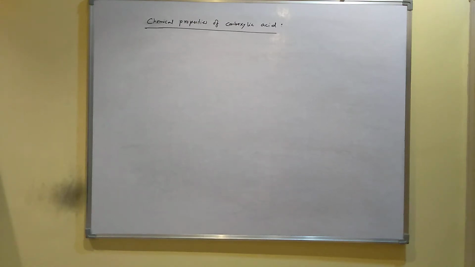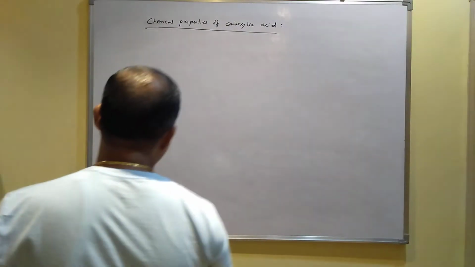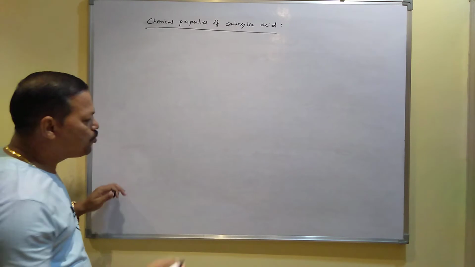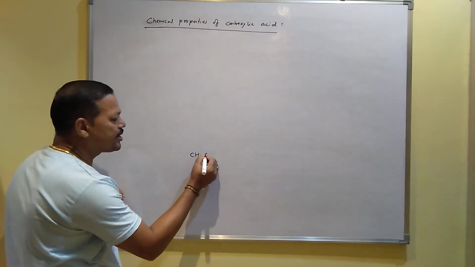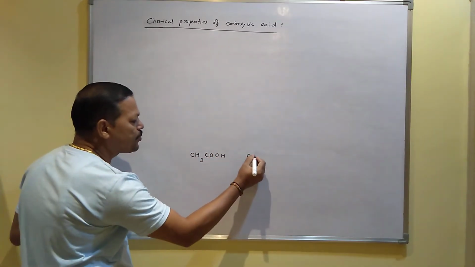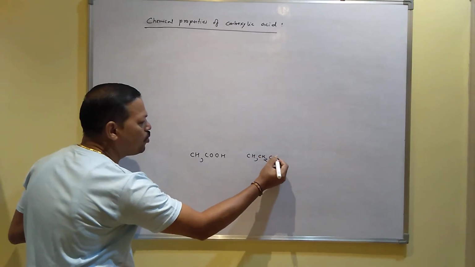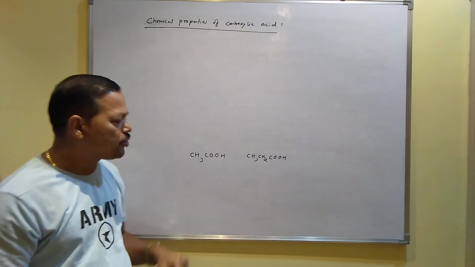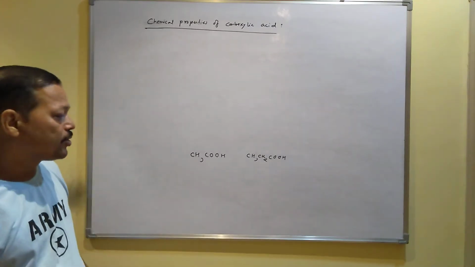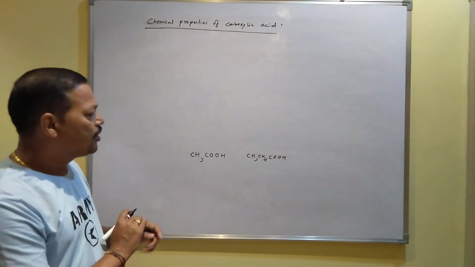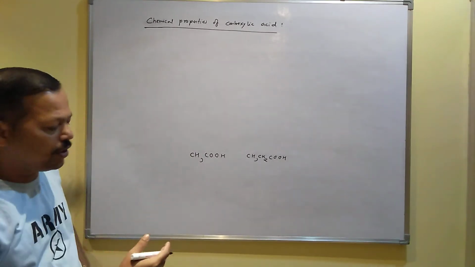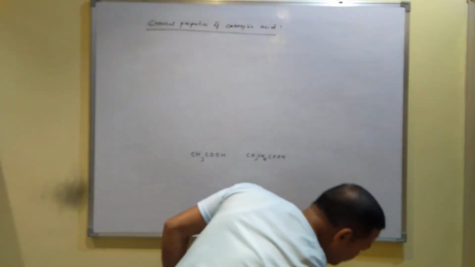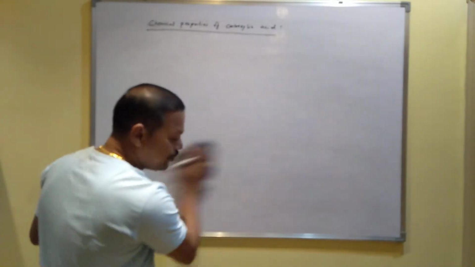Okay, as I have told you, carboxylic acids are acidic in nature. Now, if you want to compare carboxylic acids, which carboxylic acid is more acidic? For example, this is ethanoic acid, this is propanoic acid, CH3COOH, CH3CH2COOH. If you want to compare between these two carboxylic acids, which will be more acidic? So you have to apply some factor, then you can compare the acidity of different carboxylic acids. So I give you